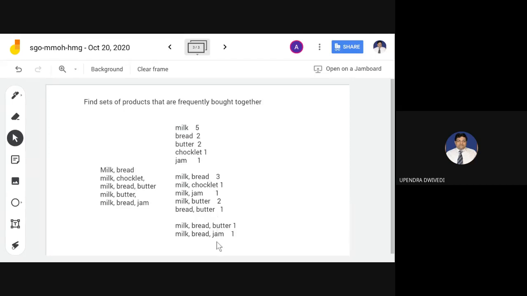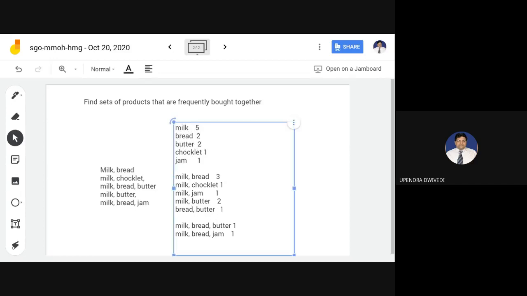Based on the occurrence of these item sets inside the given data set, you can find out the maximum occurrence. Counting a single item is of no use, because we are trying to find a set of products, not a single product.